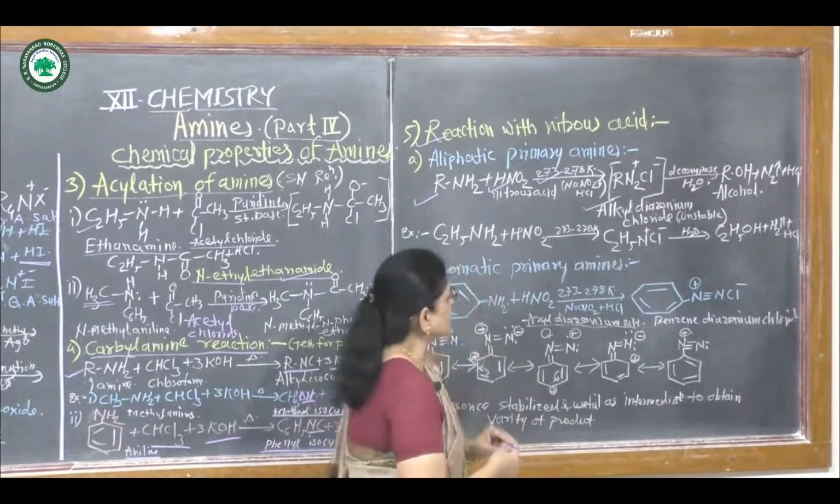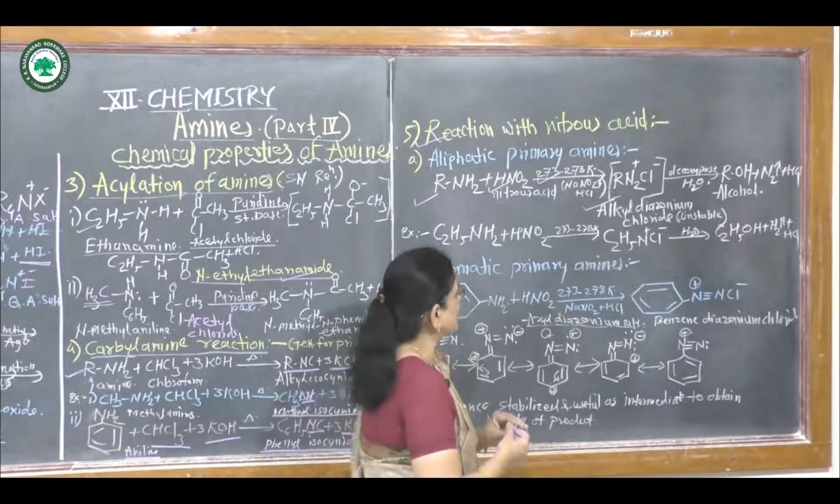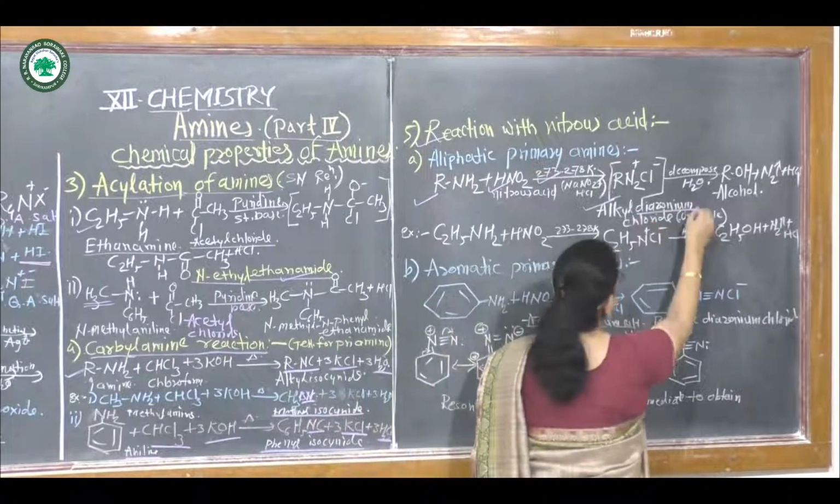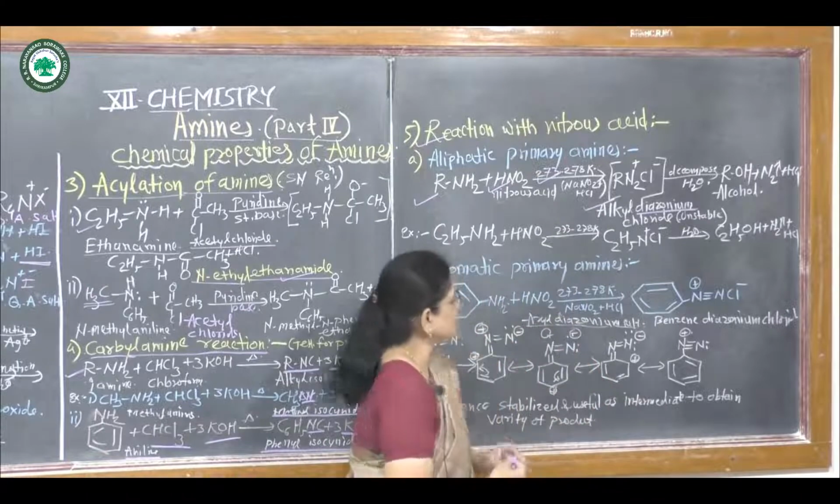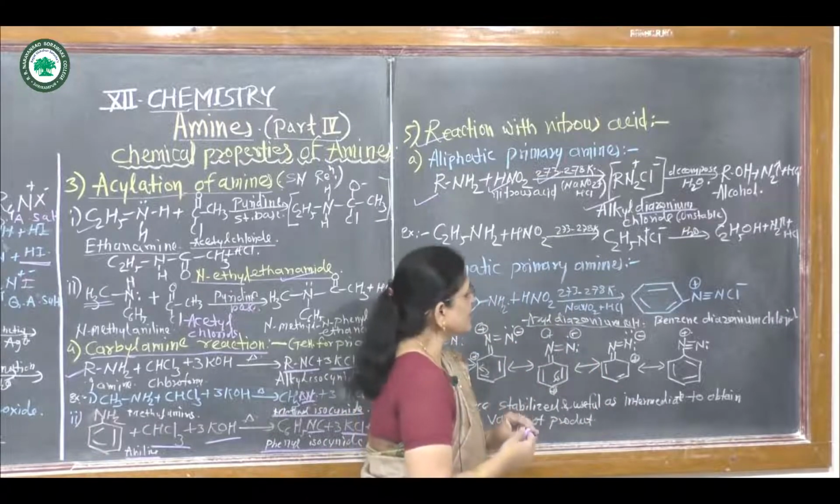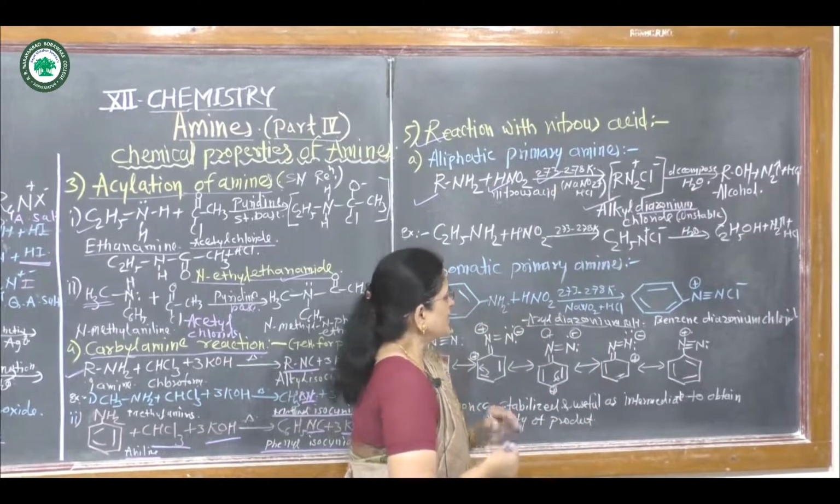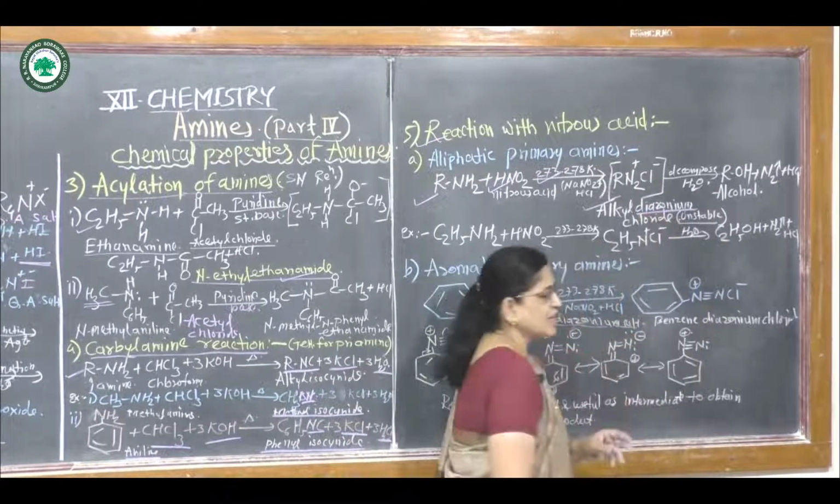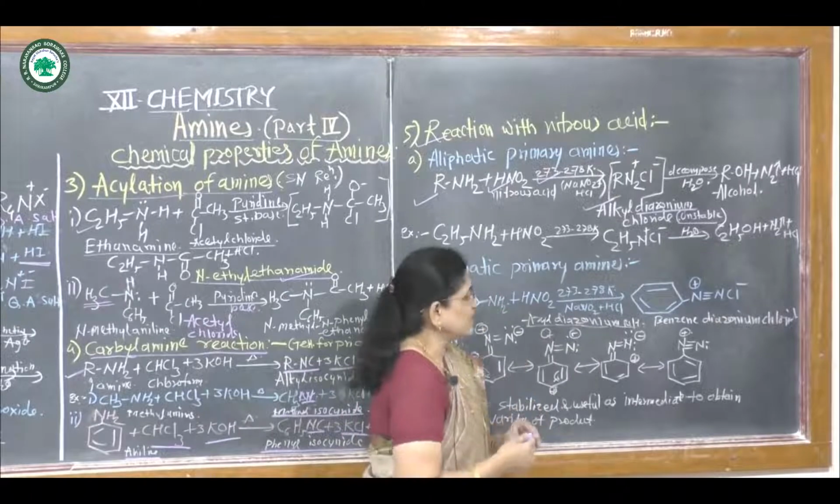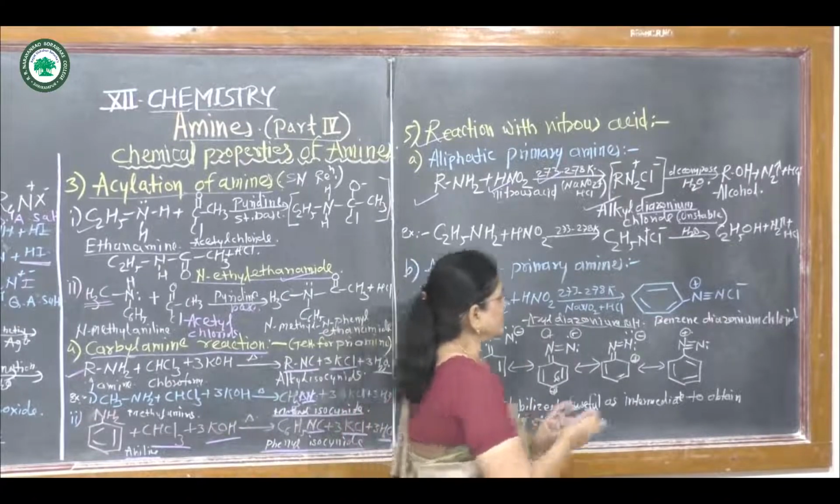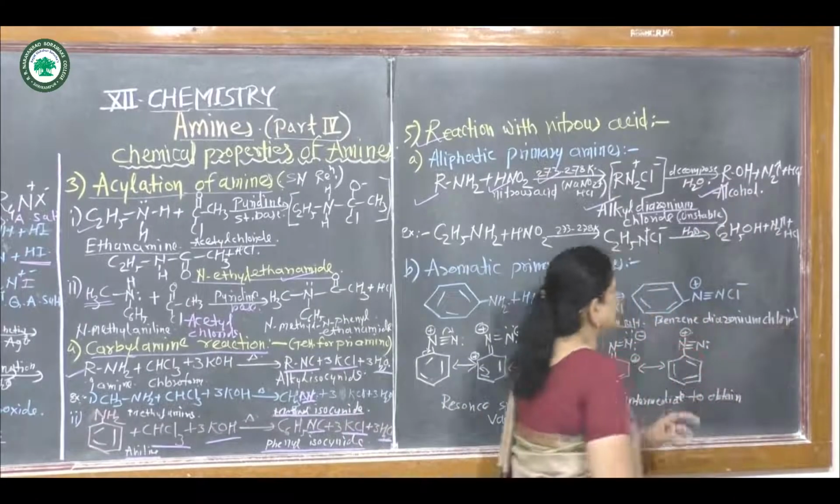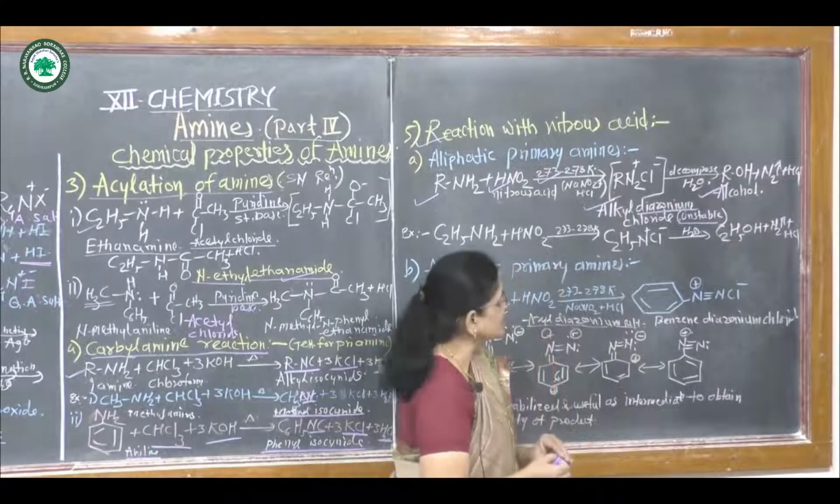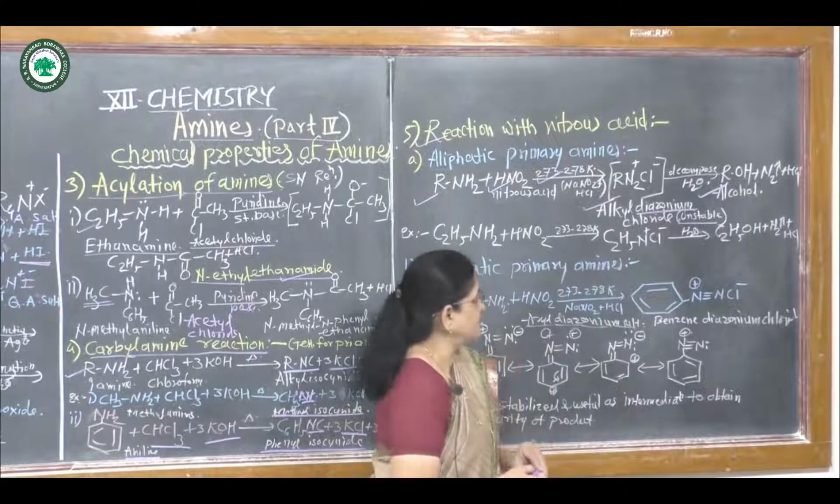There are two nitrogen atoms attached to each other, hence this is called the diazonium group. The alkyl diazonium chloride is an unstable product. It decomposes with the solvent, H2O, and gives an alcohol, ROH, plus N2 plus HCl.